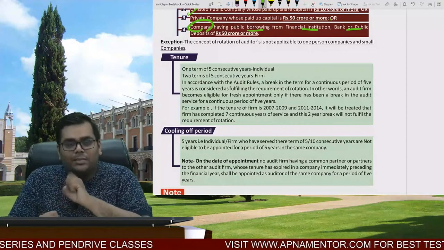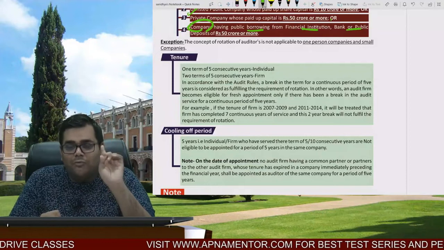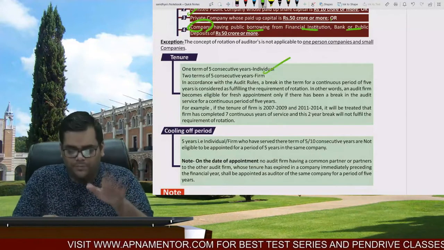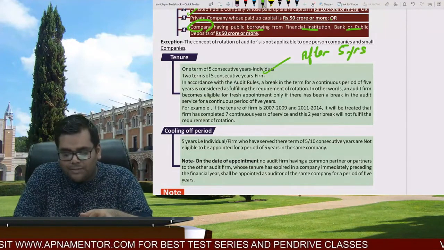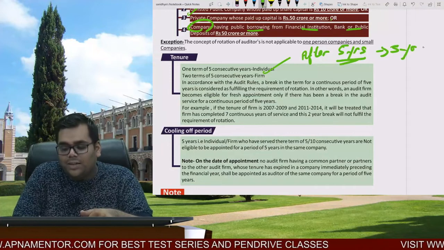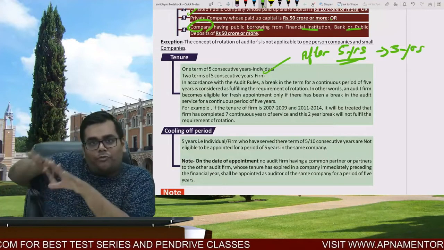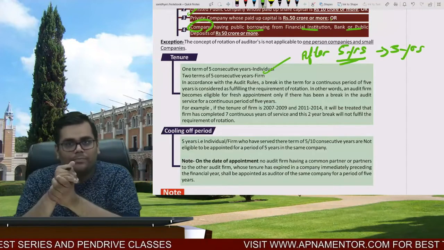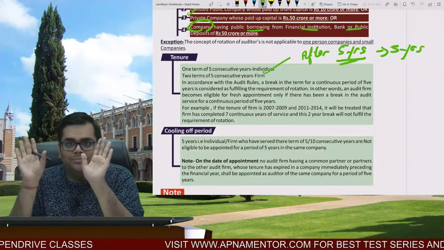If an individual is appointed as a chartered accountant, his term will be defined for one consecutive term. And what is one consecutive term? 5 years. He can be appointed for a period of 5 years. After 5 years, there shall be 5 years of cooling off period. What is the 5 years of cooling off period? In that 5 years, I will have to step down from the auditor's post. Right? If I am the individual who was appointed. And instead of me, some other person shall be appointed as the auditor.